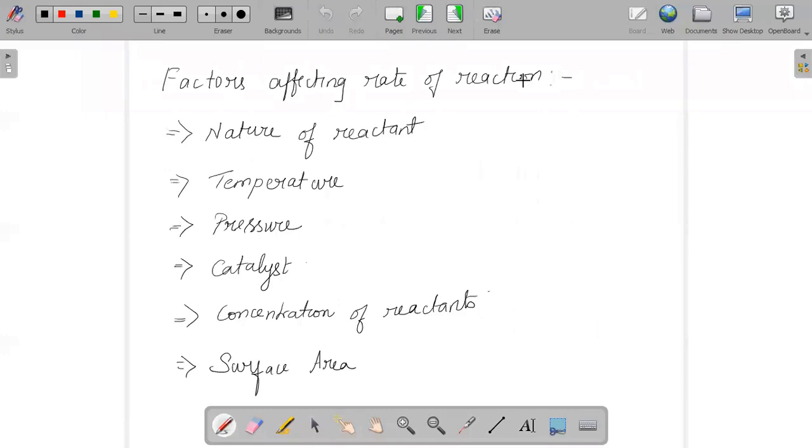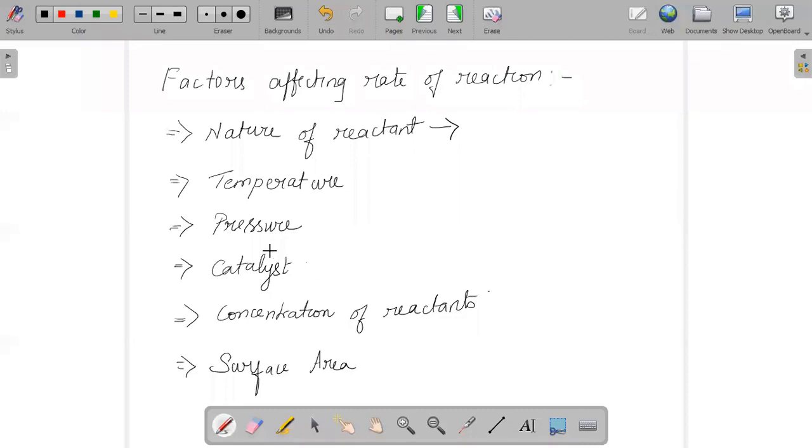The first one is the nature of reactant. What do we mean by nature of reactant? Here, the nature of bonding in the reactant helps in determining the rate of your reaction. For example, ionic compounds react faster compared to covalent compounds, because covalent compounds require energy to cleave the existing bond. So based on what type of reactant we are considering, our rate of reaction will depend.